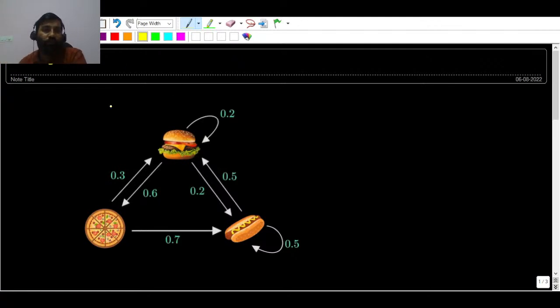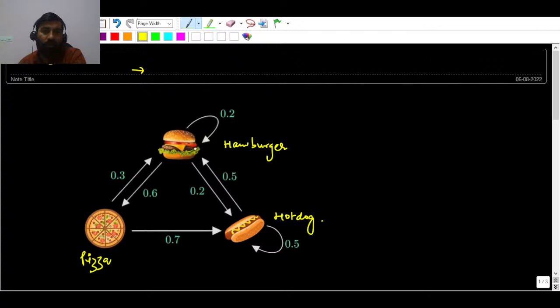Suppose we are going to a restaurant, and they are selling hamburger today, and tomorrow they are supposed to serve pizza. So this is hamburger here, and this is pizza, your favorite, and this is hot dog.